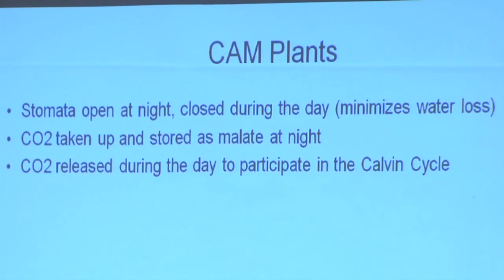Same thing, your lungs. When you want to absorb oxygen, you have to open up your lungs, and your lungs are a big way for you to lose water all the time. So same problem in plants. When they're trying to get carbon dioxide, though, that's when they might be losing water.